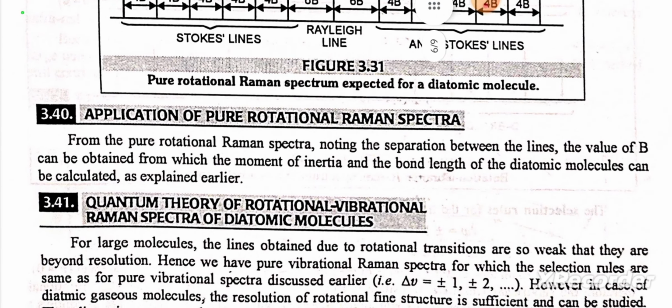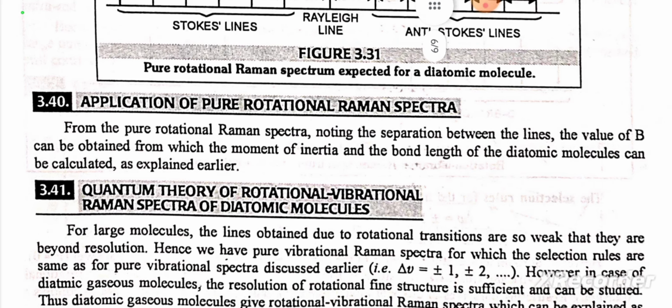Application of pure rotational Raman spectra. From the pure rotational Raman spectra, noting the separation between the lines, the value of B can be obtained, from which the moment of inertia and the bond length of the diatomic molecule can be calculated as explained earlier.